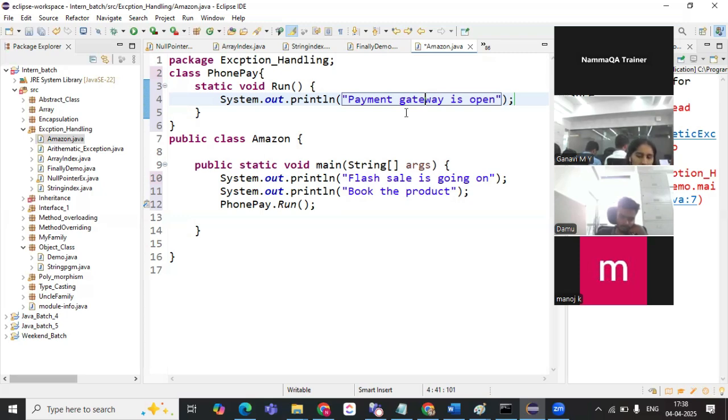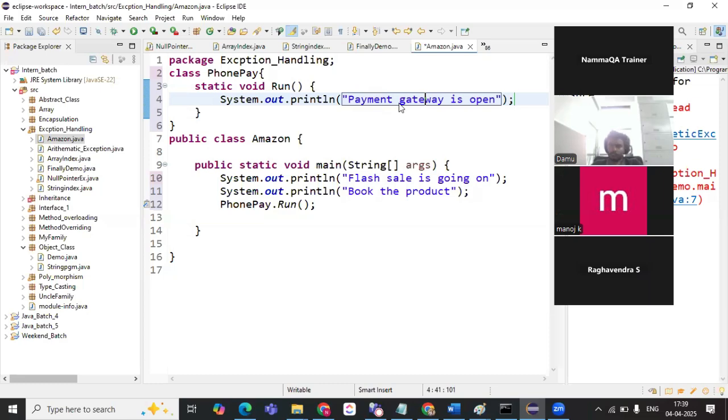So at that time, even without closing this application, this gateway has to get closed. Otherwise, the hackers will hack the account and they can draw the money. That is why the payment gateway is used, and the APIs are used in the backend, for the security purpose also, one of the reasons. Am I right, Raghavendra?